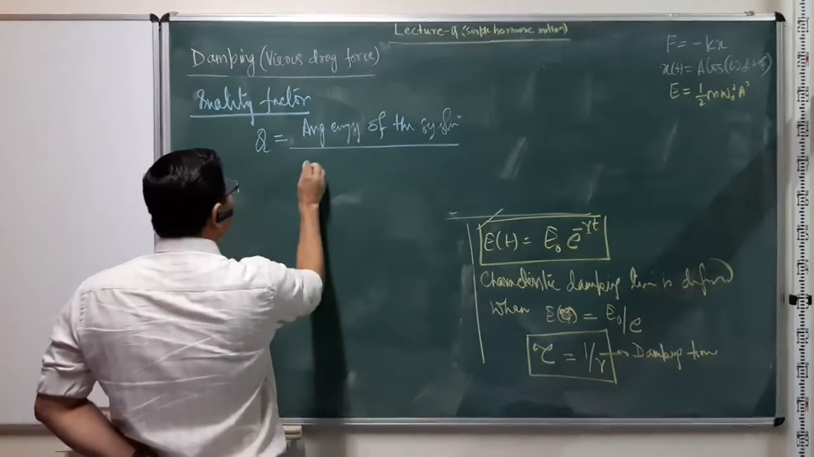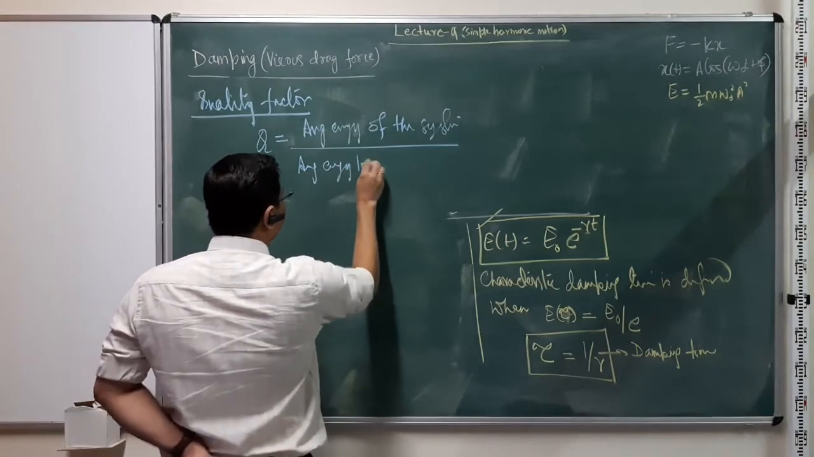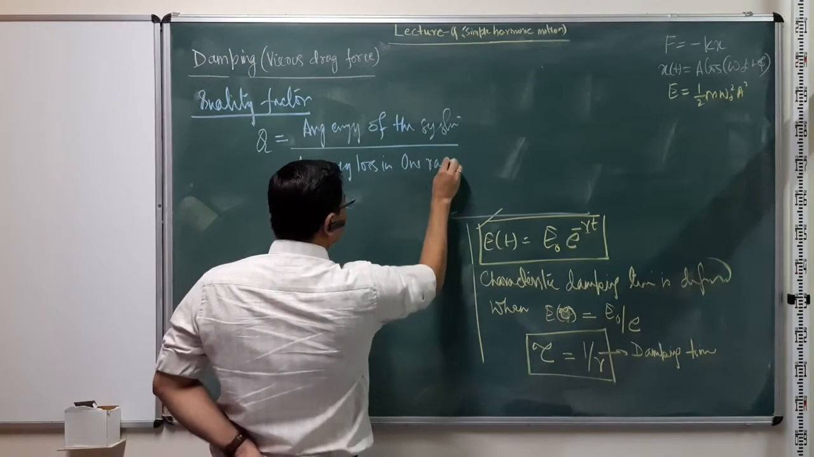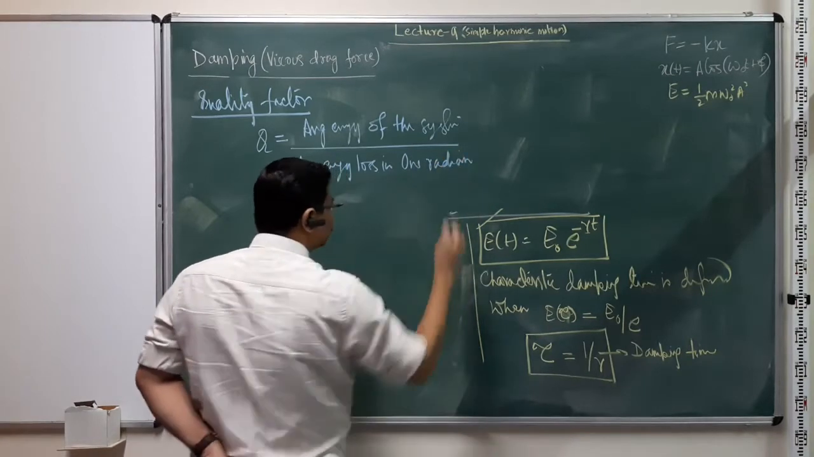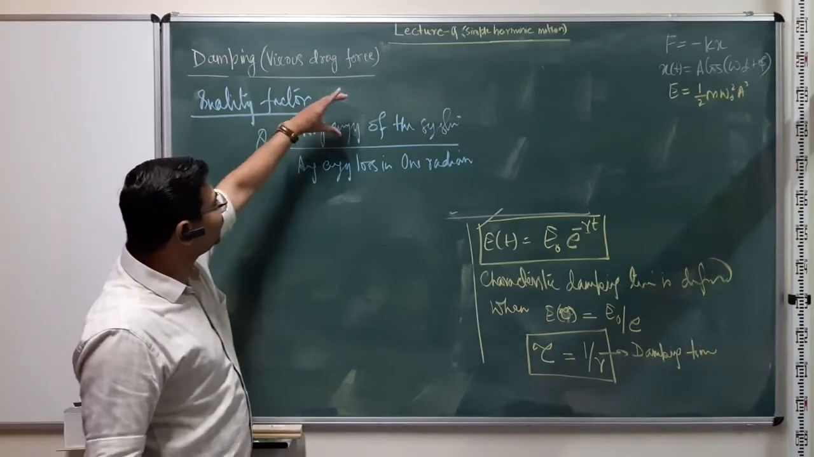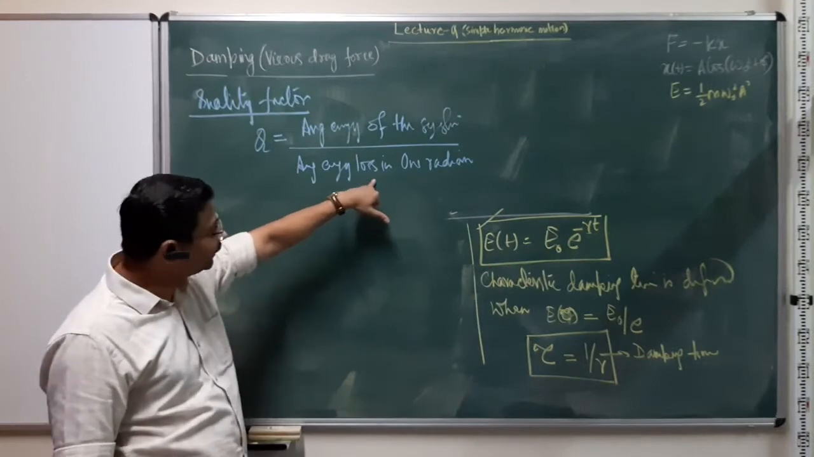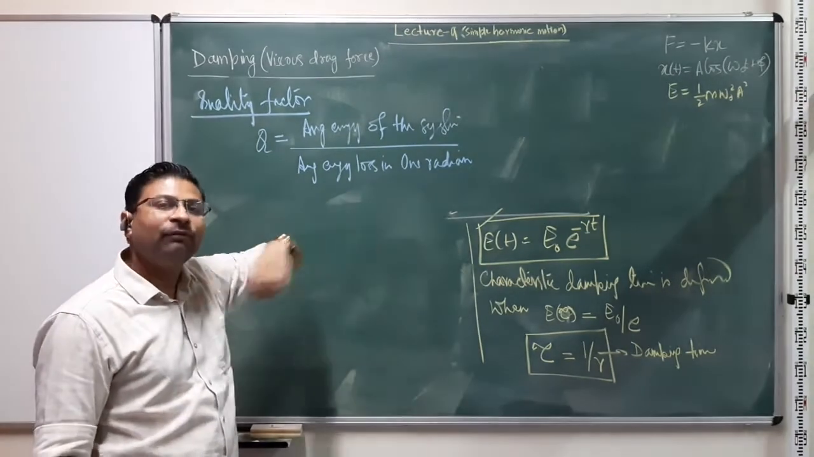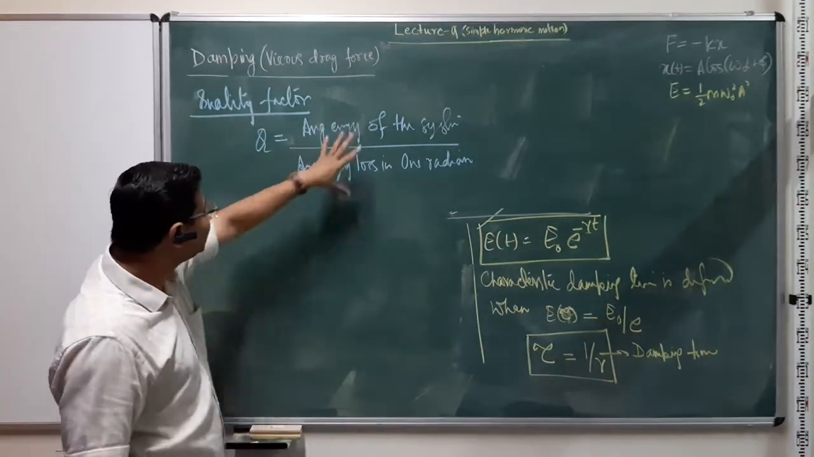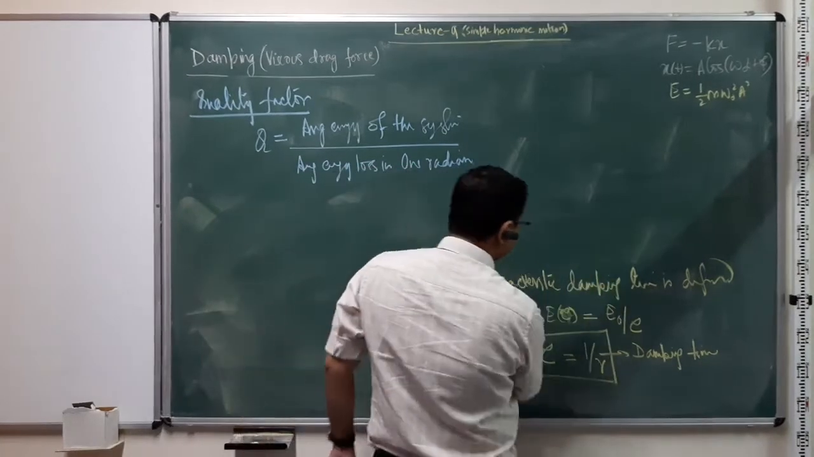divided by the average energy loss in 1 radian, right? So basically, every cycle is defined as 2 pi radians. So the energy stored in the system divided by the energy lost by the system in making 1 radian motion, not the complete cycle, only 1 radian motion. So this is the definition of this quality factor Q.